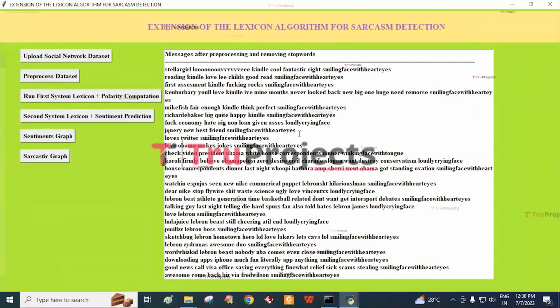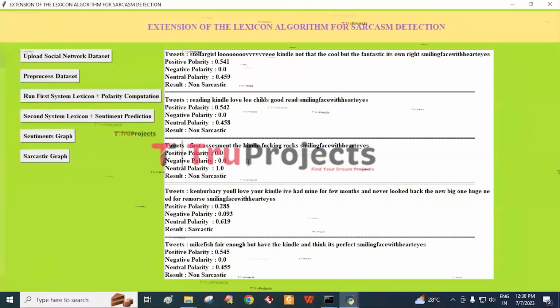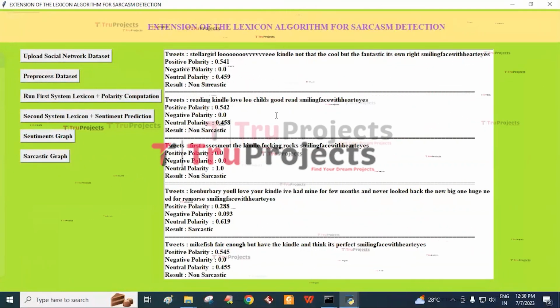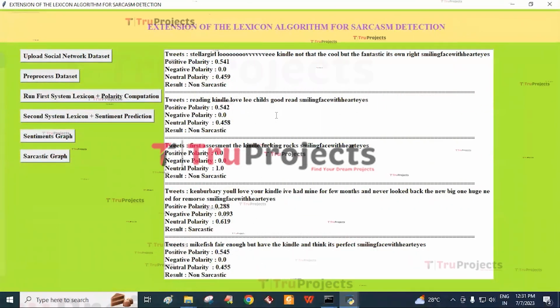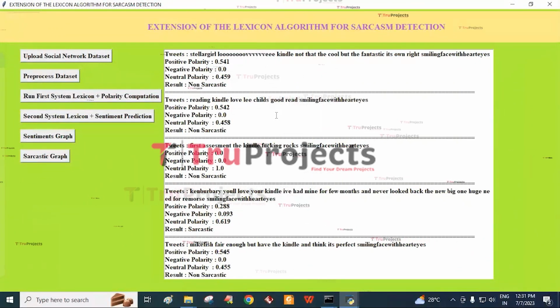By this, the dataset is pre-processed by removing the special symbols and stop words. And now click on the Run First System Lexicon plus Polarity Computation button to calculate the polarity of the messages. In this screen, for each message, we can see the tweet data and the positive, negative and neutral polarity scores, and whether the message in the tweet is sarcastic or non-sarcastic. The tweet will be labeled positive, negative or neutral based on its high score.